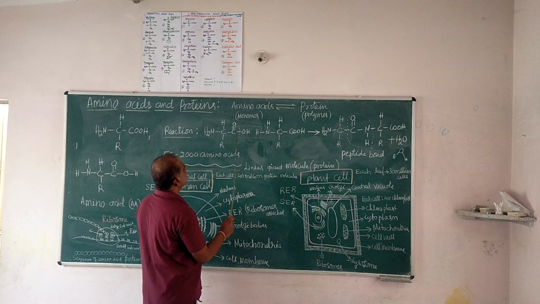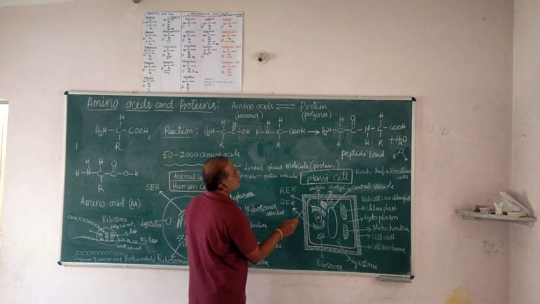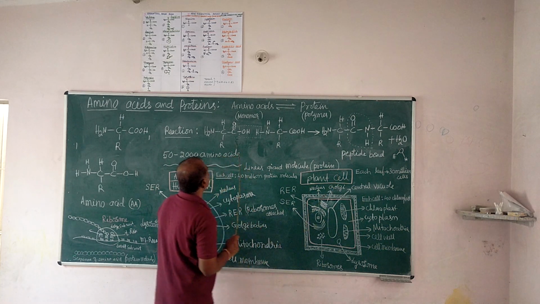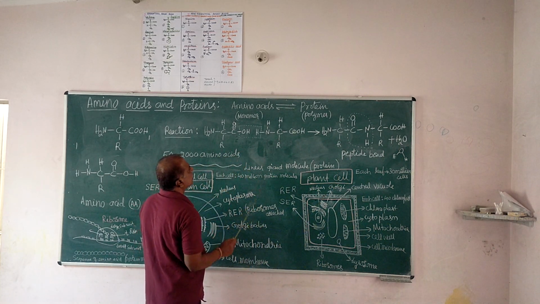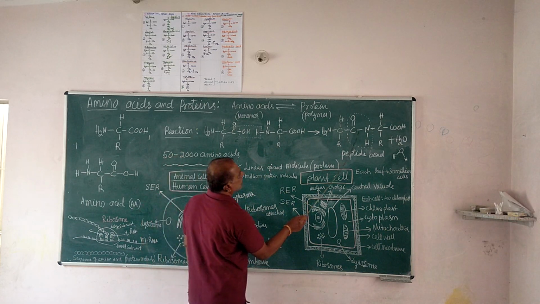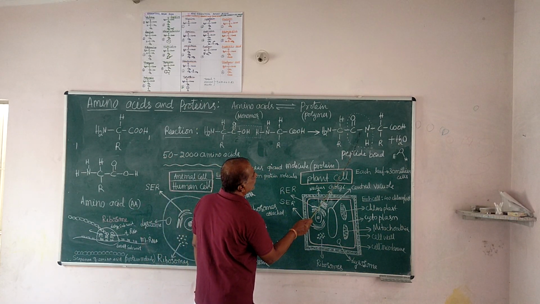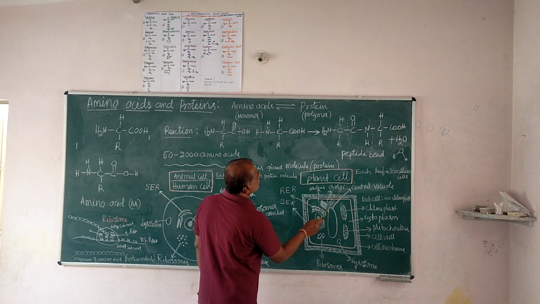The remaining fragments then combine chemically like this: this fragment through the carbon atom, this fragment through the nitrogen atom. This is a new chemical bond between the two amino acid fragments.